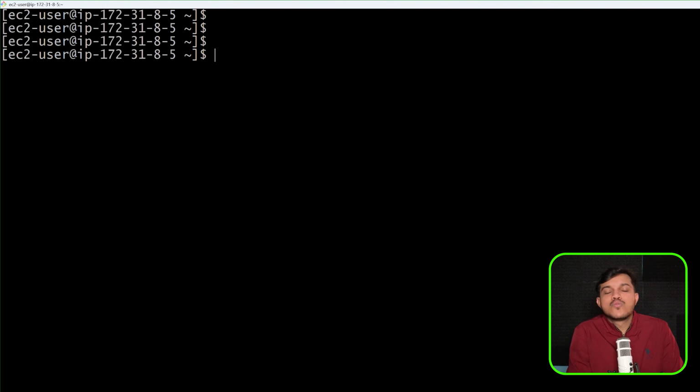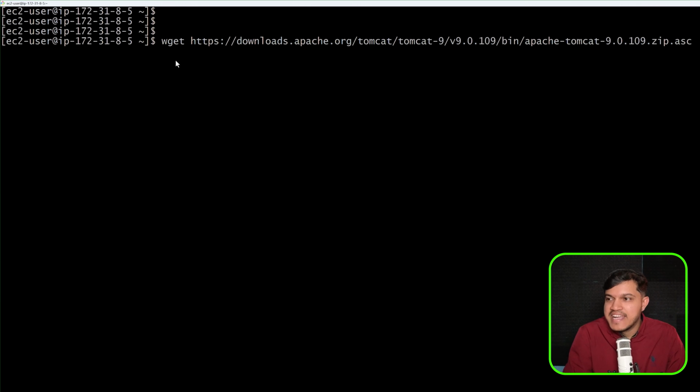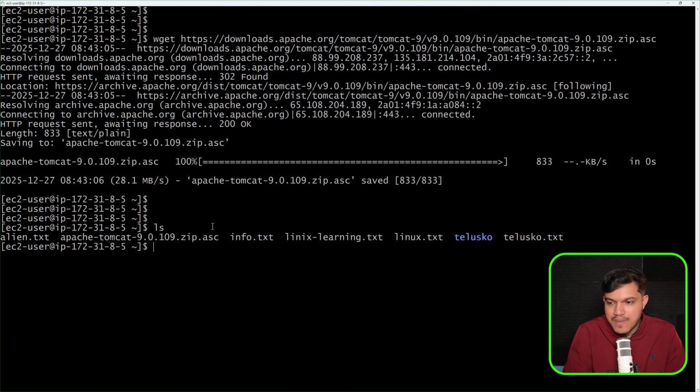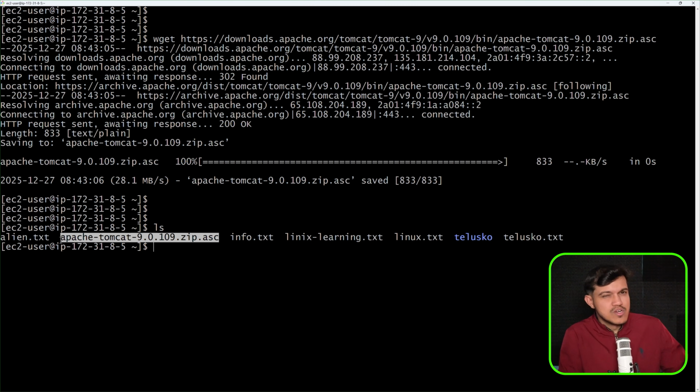Now, whenever you want to download some files from the internet, we have one more here, which is wget. Okay, so let me add wget and a file name here which I want to download from the internet. As you can see, I have added this Apache Tomcat software. It's a file, guys. The entire link is about the file which I want to download from the internet. I will just hit this. It is downloading, and I think it has downloaded. I will just say here ls, and you can see we do have the file available. You can see this is the zip file which we have downloaded from the internet. If you want to download something, you can say wget and give the link.